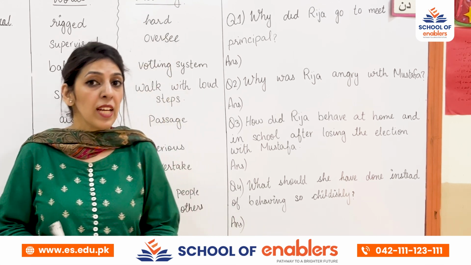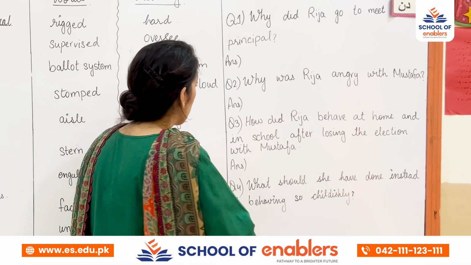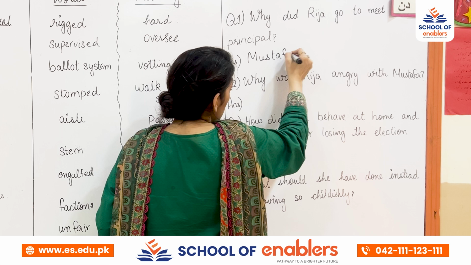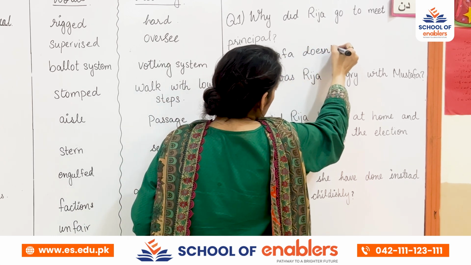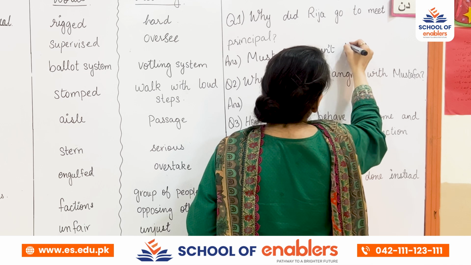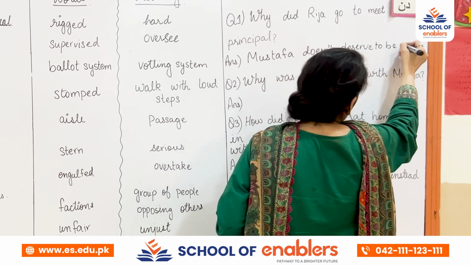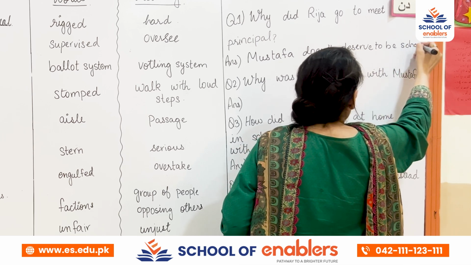How will you write? You just need to write: Mustafa does not deserve to be school captain according to Rija.